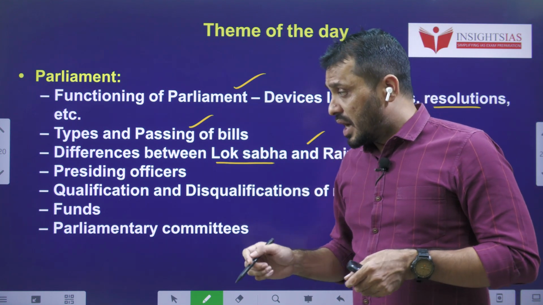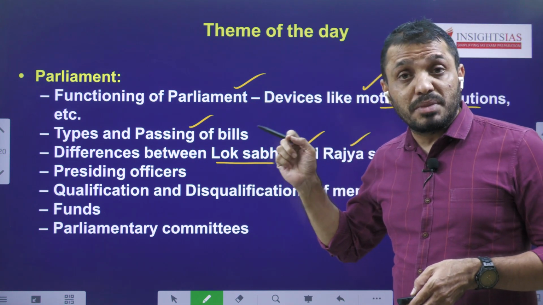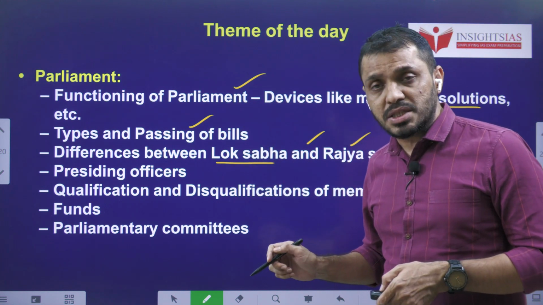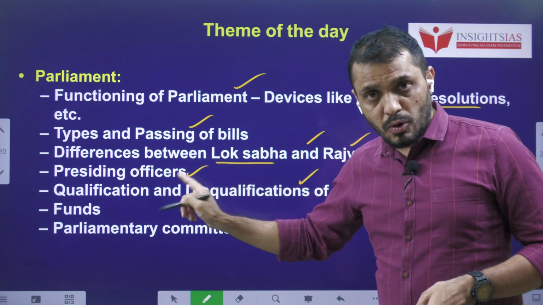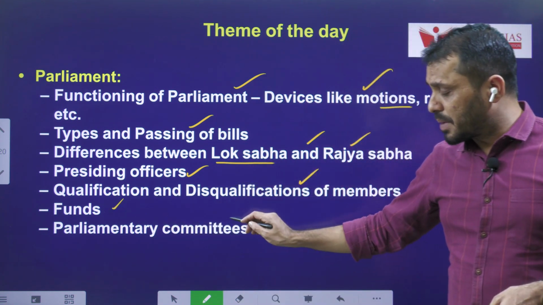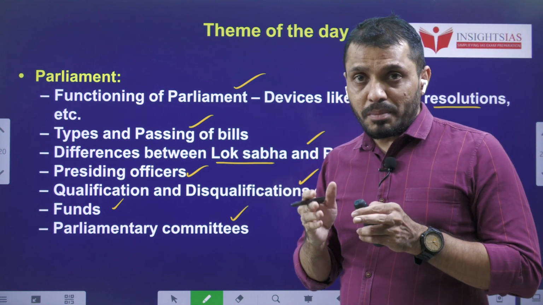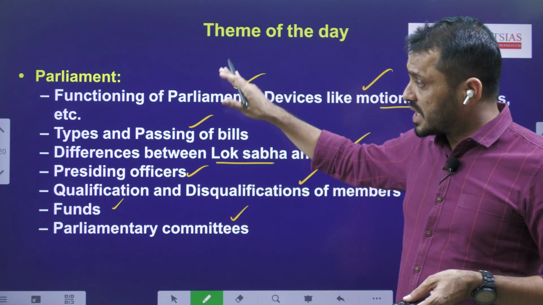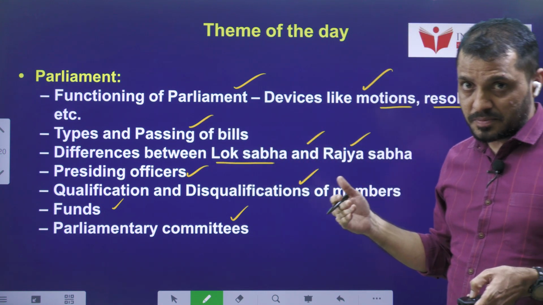You also have to concentrate on issues such as in which condition a bill will lapse and in which condition a bill will not lapse, especially when the Lok Sabha is dissolved. Apart from that, presiding officers, qualification and disqualification, mainly Article 102 disqualifications, various types of funds and parliamentary committees. Recently the Ethics Committee was in the news in relation to the Mahua Moitra incident, so you have to concentrate on parliamentary committees as well. These are the areas you have to study very well on Parliament in general.